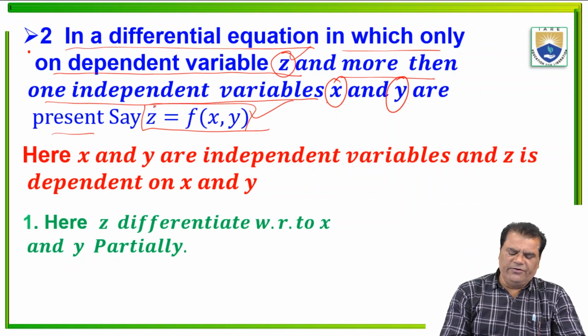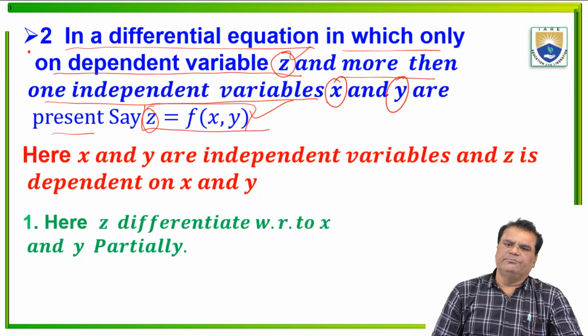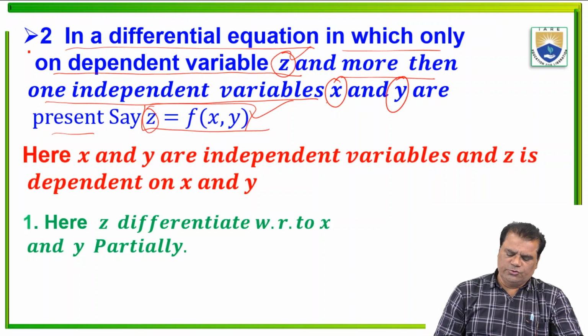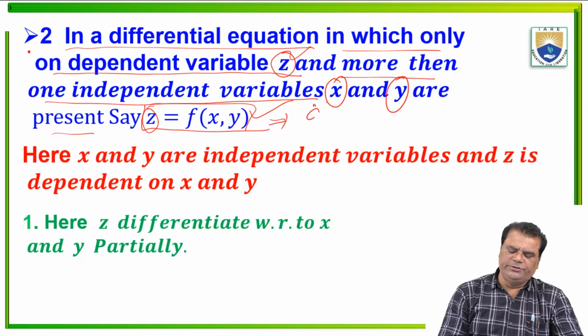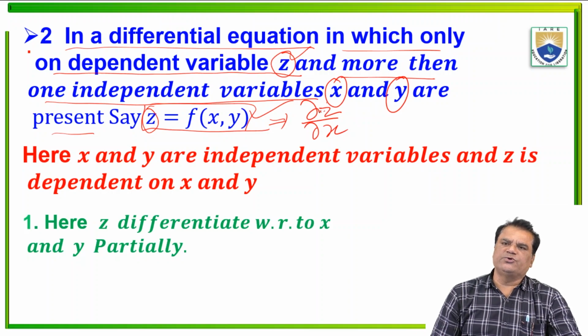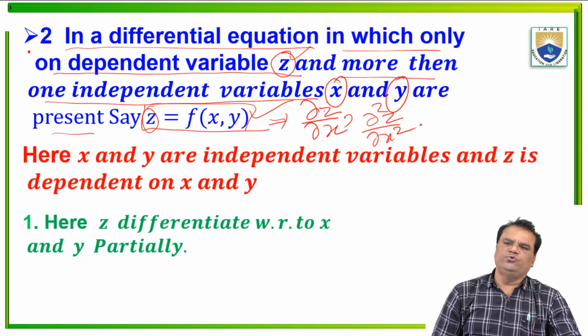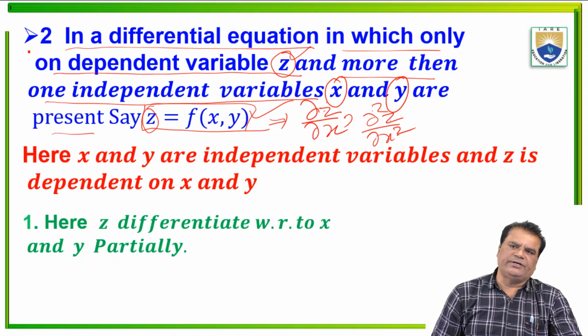So here we can differentiate z with respect to x, keeping y as a constant. We write this as dou z over dou x. This is the differentiation of z with respect to x. And similarly, differentiating two times, dou 2 z over dou x squared, two times differentiation of z with respect to x, keeping y constant.